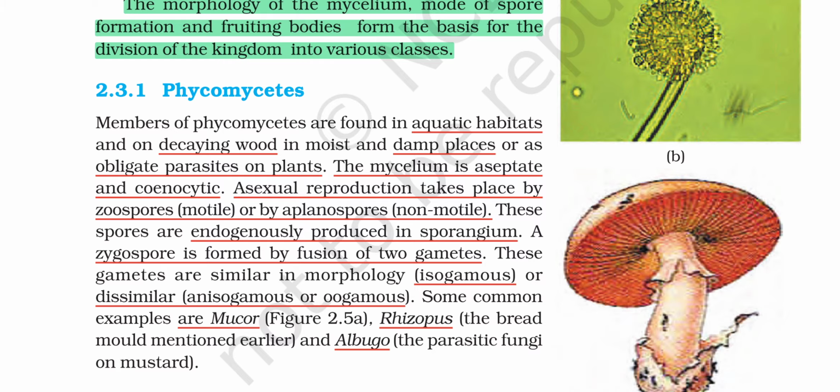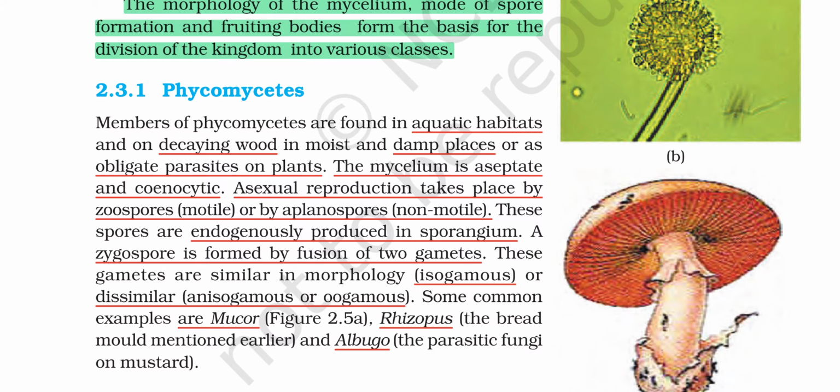These spores are endogenously produced in the sporangium. Some spores are produced endogenously and some exogenously. Endogenous spores are produced in the sporangium, as in Rhizopus, as you have seen in the figure. But exospores are those spores produced in conidia form, as in penicillium. Those are exospores, and these are endospores in Rhizopus.